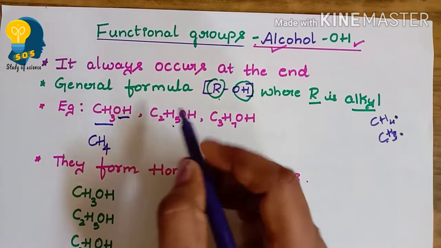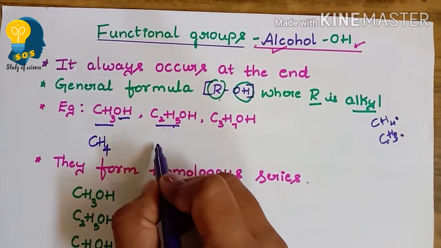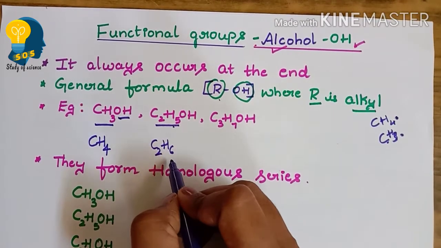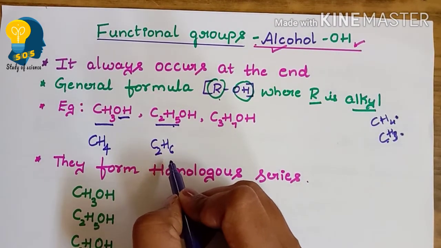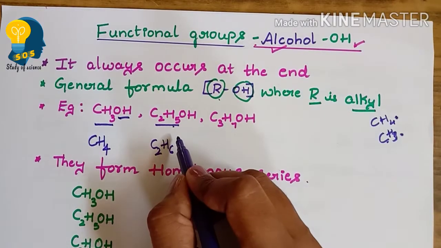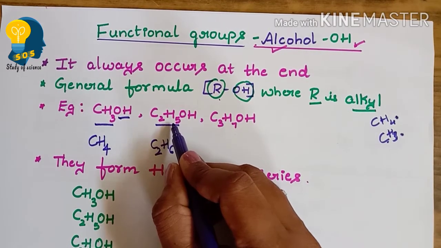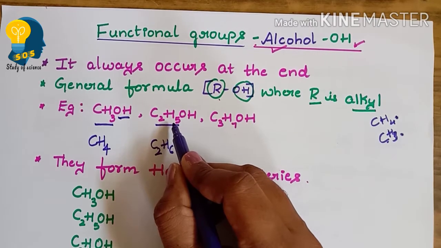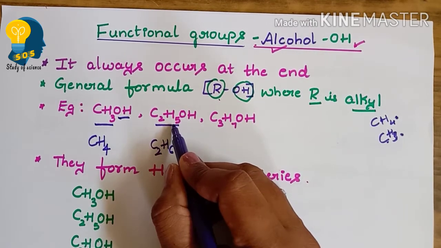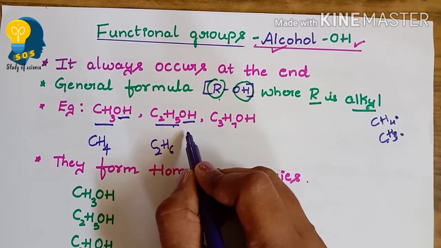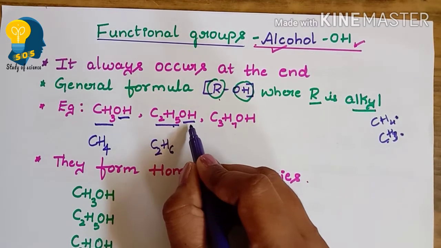Clear? Now how did we get C2H5? C2H6 is ethane, and if we remove one hydrogen from ethane, it becomes C2H5. Now this is the ethyl, which is also an alkyl. If we add the OH group, that is the alcohol group, it becomes C2H5OH.